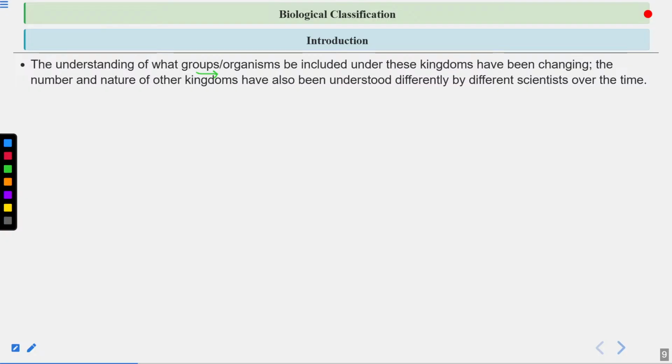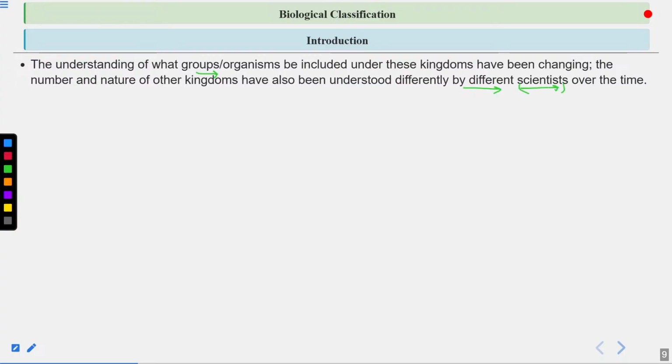Now, which organism should be placed in which group? This depends on the scientist, or the perspective of the scientist. Different scientists use different criteria to group these organisms, and their perspective, their thinking, is also different. Clear?